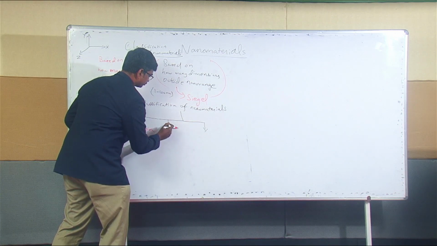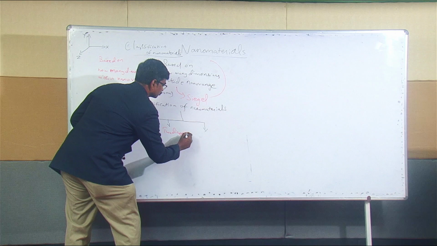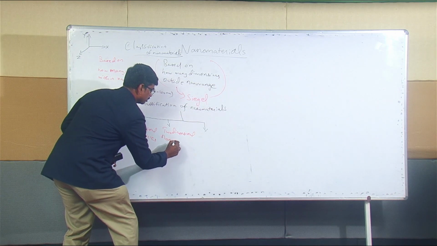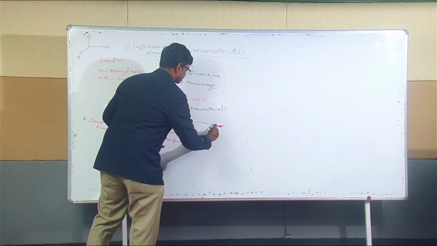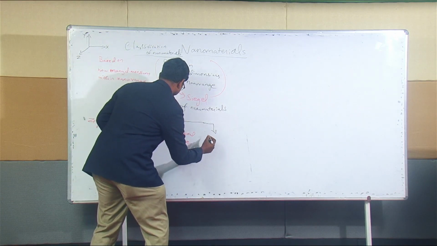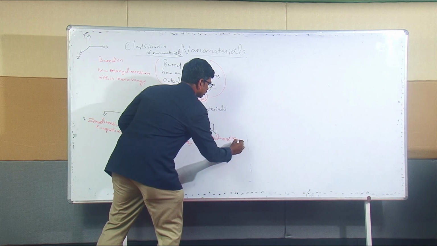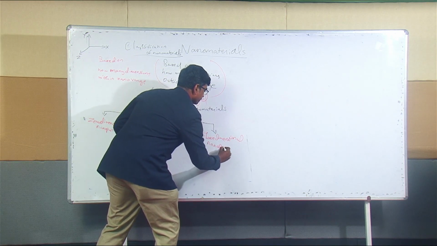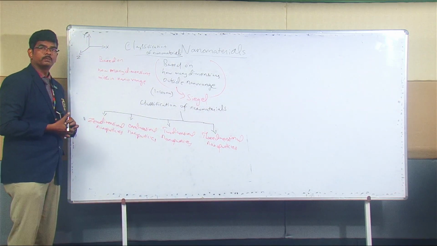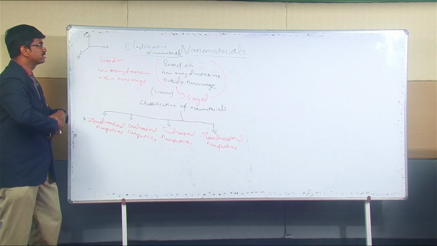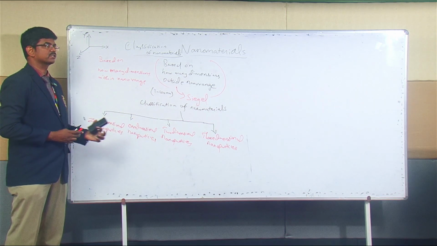The third is two-dimensional nanoparticles. And the fourth, I just extend this to a certain extent, is three-dimensional nanoparticles. Like that, we can classify the nanomaterials based on how many dimensions are outside the nano range: zero-dimensional, one-dimensional, two-dimensional, and three-dimensional.